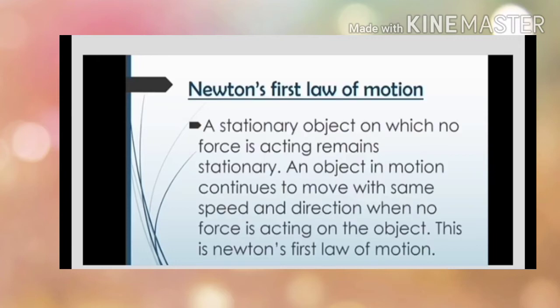First we will see Newton's first law of motion. A stationary object on which no force is acting remains stationary. An object in motion continues to move with the same speed and direction when no force is acting on the object. This is Newton's first law of motion.